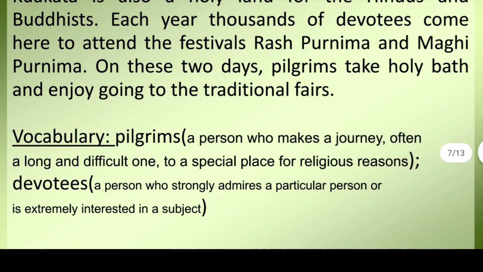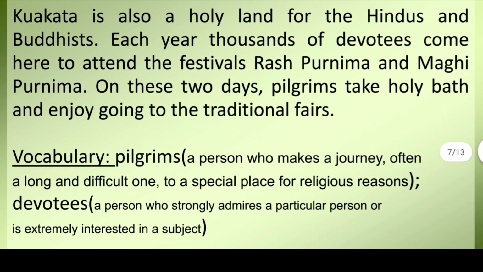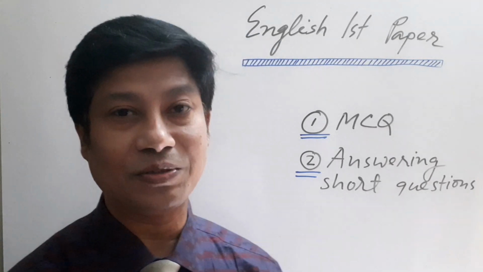You have a vocabulary. Pilgrims, a person who makes a journey, often a long and difficult one, to a special place for religious reasons. And devotees, a person who strongly admires a particular person or is extremely interested in a subject. So this is the passage that has come as the first passage of Cantonment Public School and College, Rangpur. I think you have understood the passage very clearly. Learners, I hope you have understood the passage.